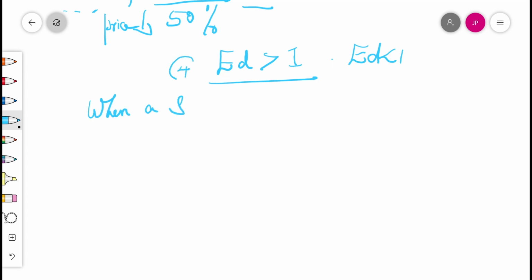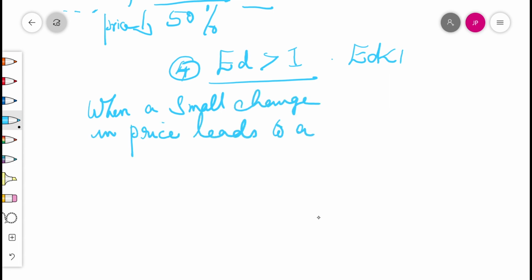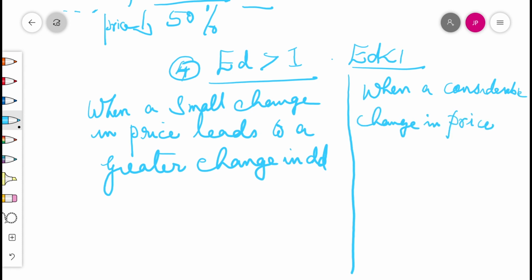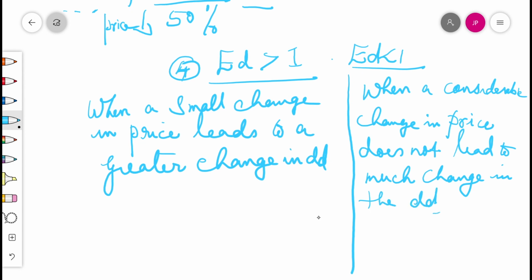Fourth point is elastic demand, more than 1. A small change in price leads to a greater change in demand. So the demand area is 2 centimeters and the price reduction is less, 1 centimeter. Like that, draw the diagram. And elasticity of demand less than 1: in that case, when a considerable change in price does not lead to much change in the demand, then the demand is said to be less than 1.